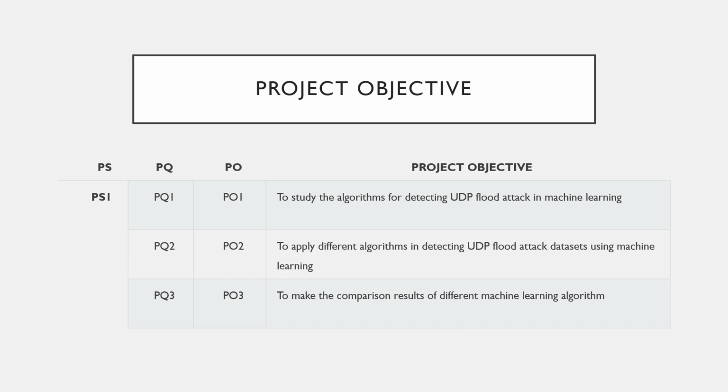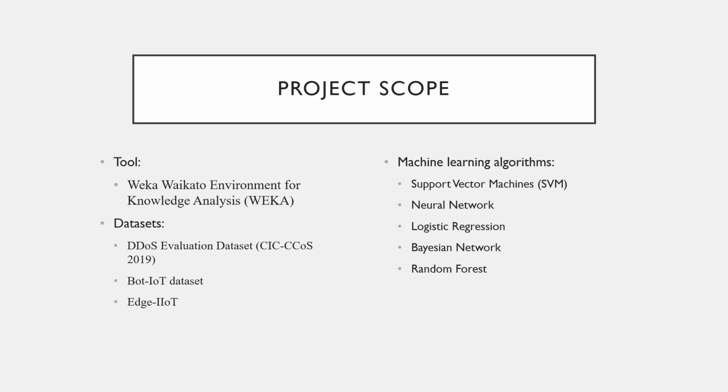The objective of this research is to study the algorithm for detecting UDP flood attack in machine learning, to apply different algorithms in detecting UDP flood attack dataset using machine learning, and lastly to make the comparison result of different machine learning algorithms. So for this project, I will be using Weka tools for machine learning, and the datasets that I will use are CIC DDoS 2019, Bot IoT dataset and Edge IoT.